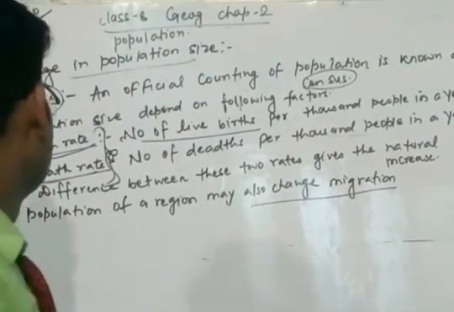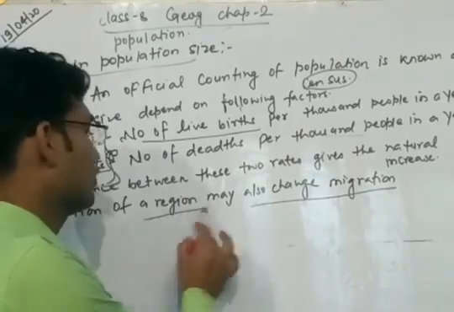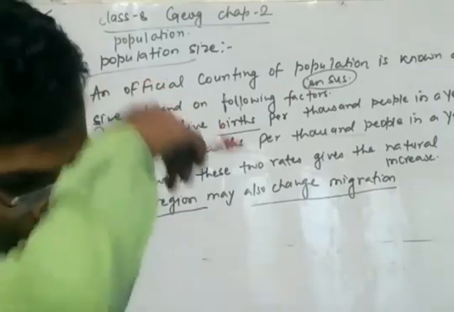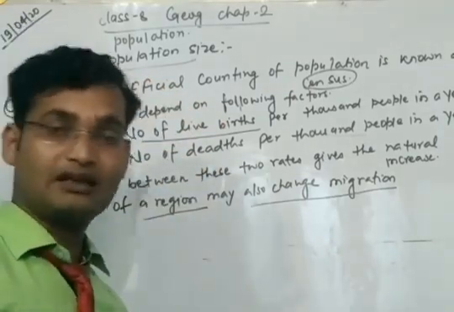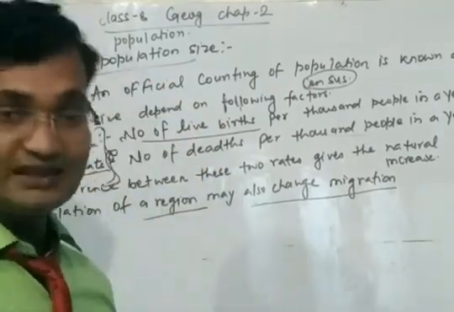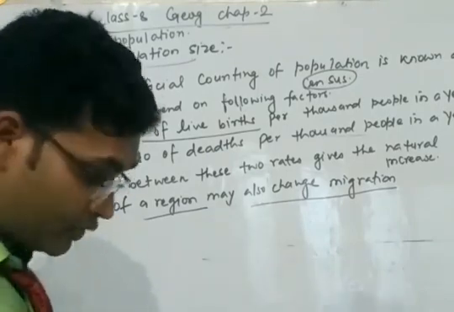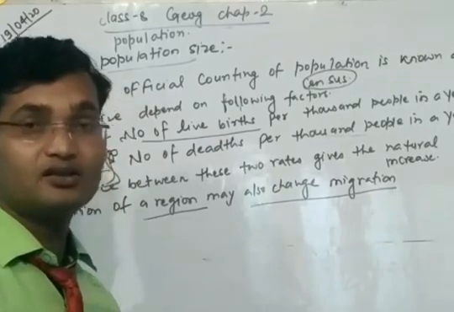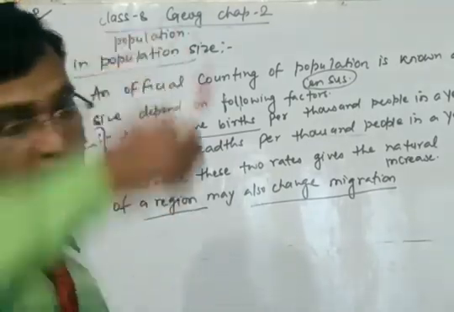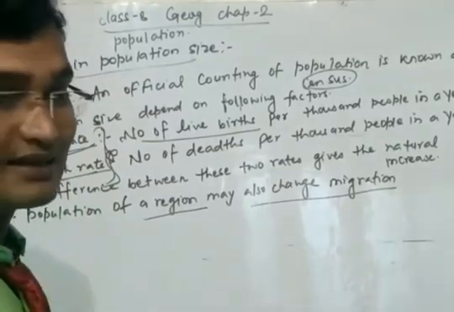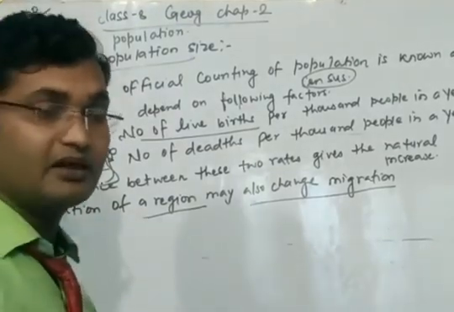Okay. Next one is the population of a region may also depend upon migration. Means if people migrate from one place to another, it changes the population size of a particular region. Okay. Migration happens. Why do people migrate?